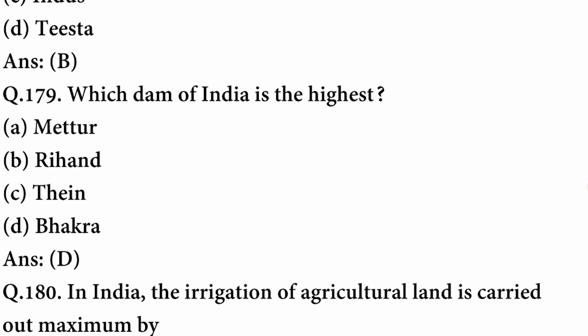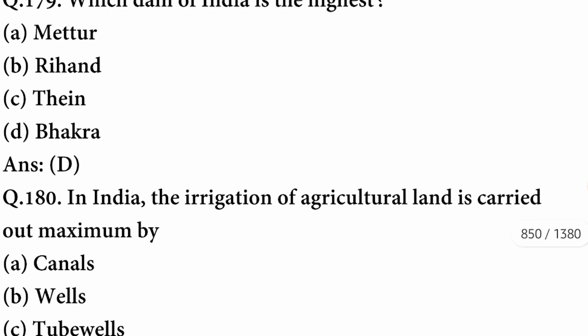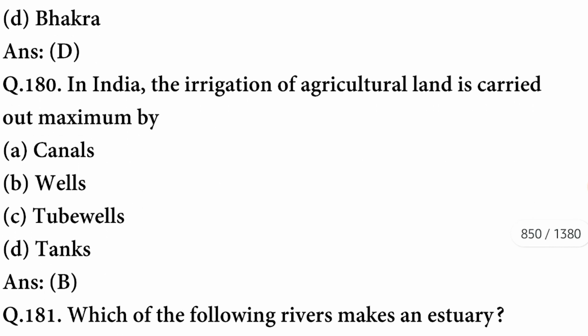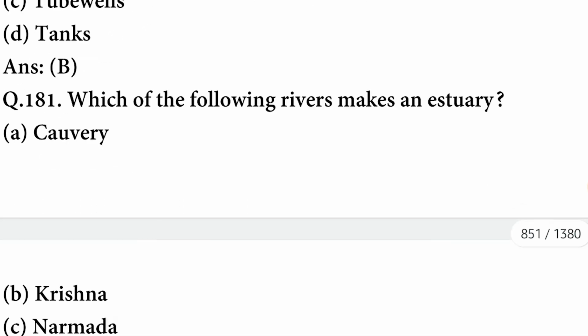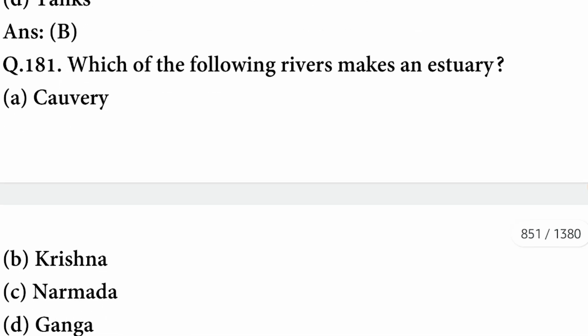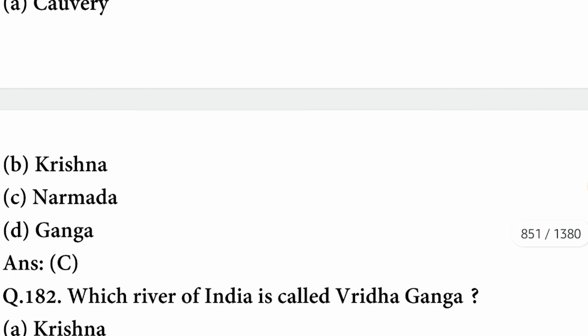Which dam of India is the highest? It is Bhakra Dam. In India, the irrigation of agricultural land is carried out maximum by wells. Which of the following rivers make an estuary? The river is Narmada. C option is correct.